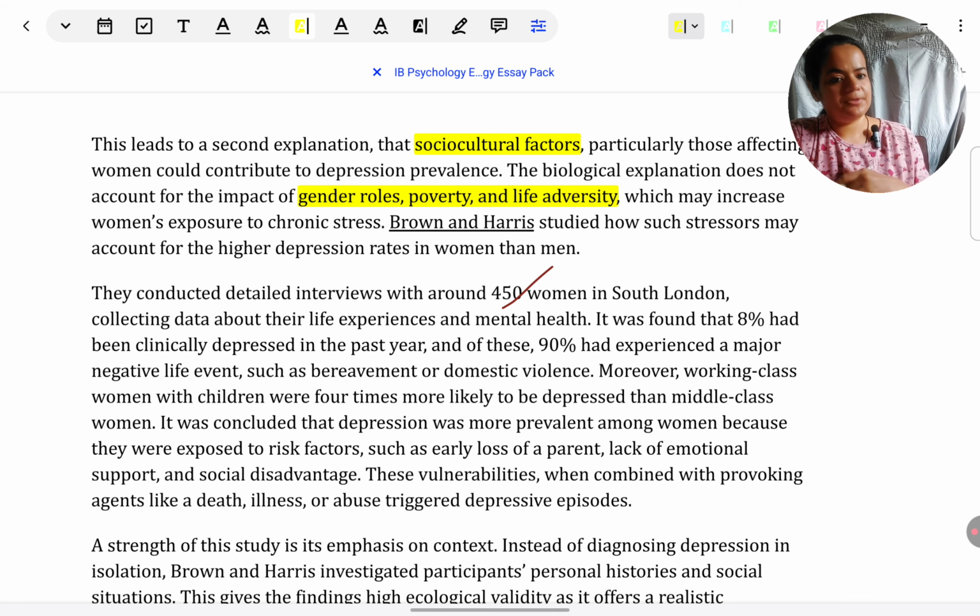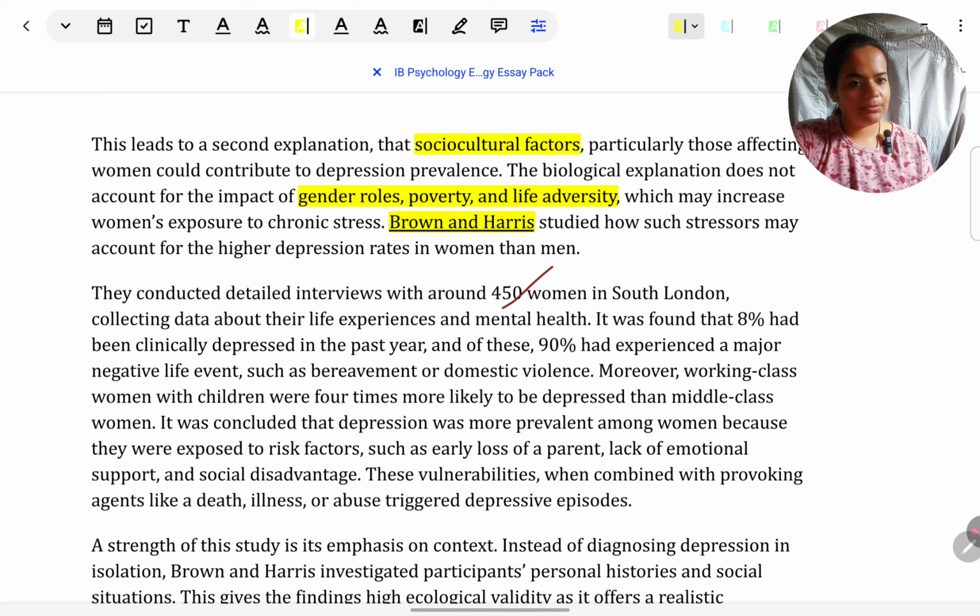There are great adversities in their life due to their inferior status in society. So these might be the reasons why women are suffering from depression. Not just jumping into the study: first, explain in general the argument, that these could be some possibilities why women are more depressed, and then come to the specific study by Brown and Harris. So always keep that in mind.